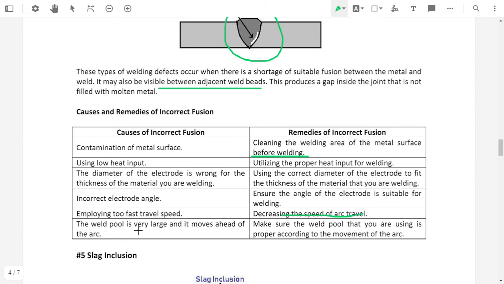The weld pool is very large and it will move ahead of the arc. The weld pool means where the welding is done. If this weld pool is very large, it will move ahead of the arc, and then it will cause incomplete fusion. To avoid this, make sure the weld pool is properly according to the movement of the arc. If the weld pool follows the movement of the arc, it will avoid the incomplete fusion.